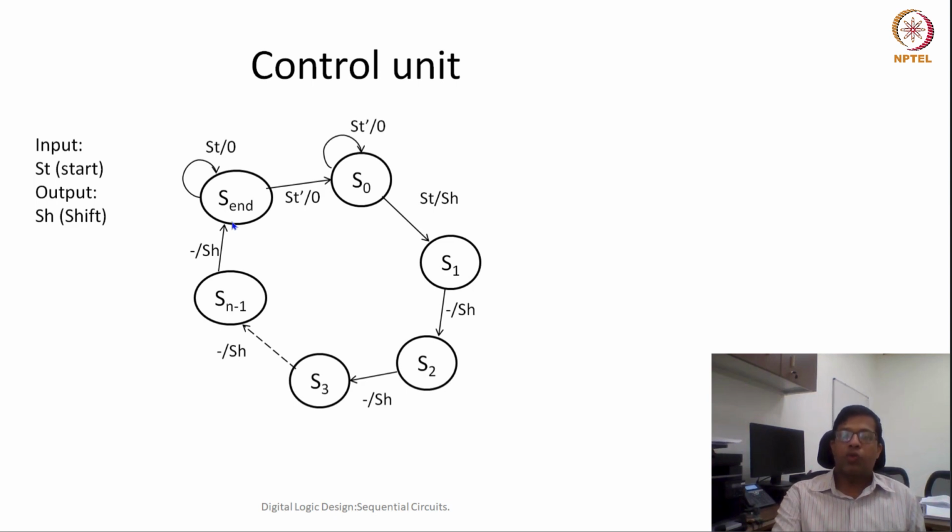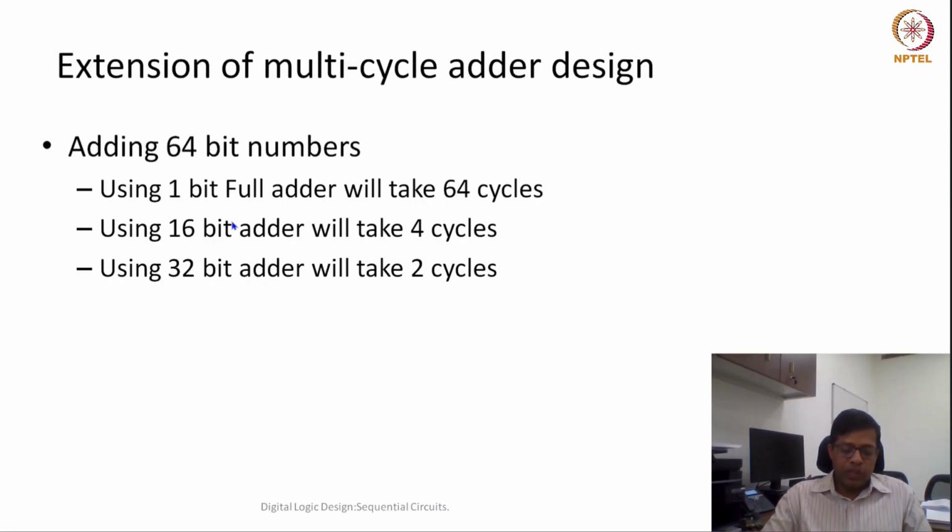single bit adder. Now what could be the other thing? If we want to extend this particular idea, let's say I want to add 64 bit numbers. What does that mean? It means that if I'm using a single bit full adder, how many cycles will it take? 64 cycles. So if I'm using a single bit full adder and taking 64 cycles, what is the overall latency?